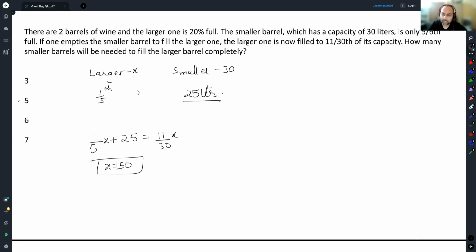I'm skipping the steps because I had solved it earlier already. If anybody is watching this video and wants to solve it, go ahead, do that for yourself. Once we get that the larger barrel has a capacity of 150, the smaller one has a capacity of 30, how many smaller barrels will be needed to fill the larger barrel completely? Answer will be 5, 150 by 30. This takes care of the first question. Let us now go to the second one.